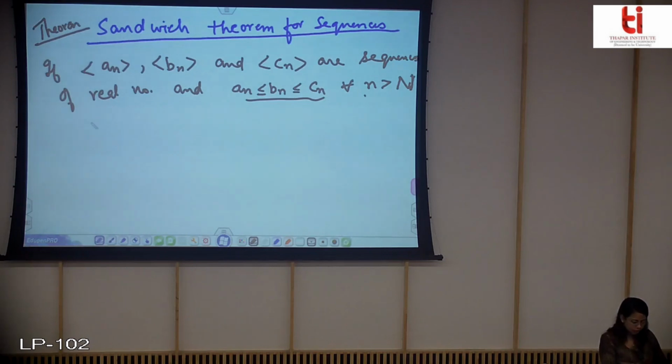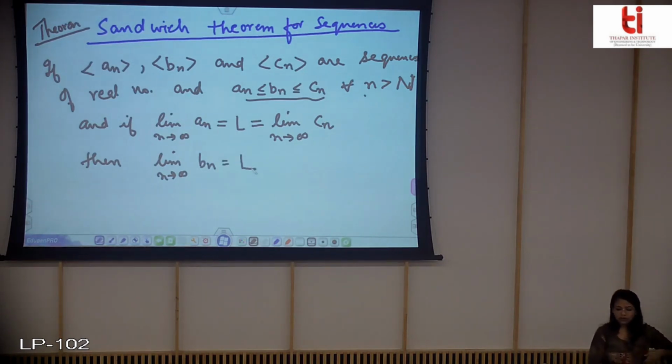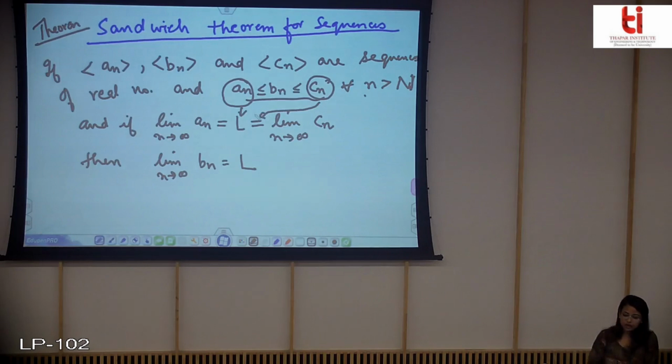So if this condition holds and if the limit as n tends to infinity of an is equal to L, which is also equal to the limit of cn, then the limit as n tends to infinity of bn will also be equal to L. That means that an is converging to the value L and cn is also converging to the value L, then the sequence bn, this middle sequence, will also converge to the value L. That's why it is called the sandwich theorem: if the two outer sequences converge to the same limit L, then the middle sequence will also converge to the same limit L.